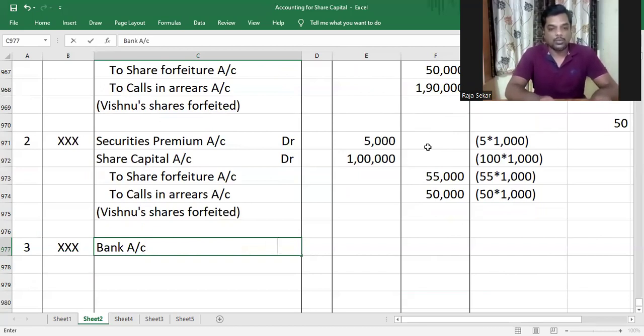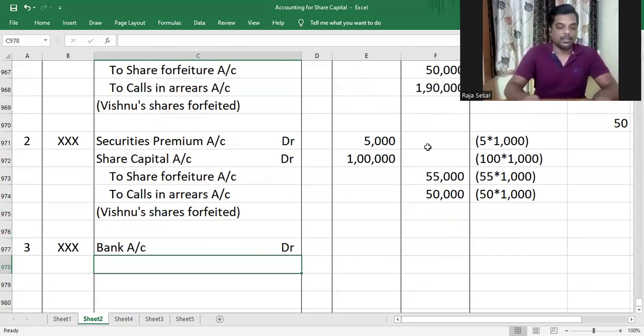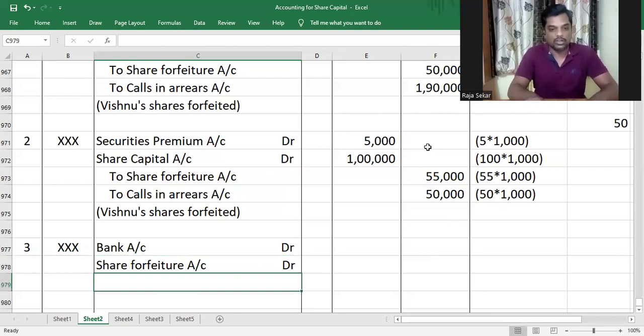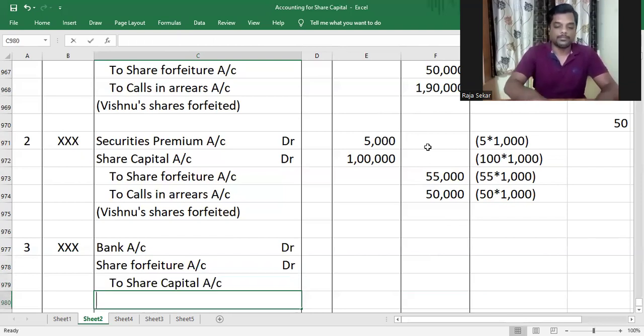So bank account will be debited. Share forfeiture account will be debited. Whenever there is discount on reissue or loss on reissue, you debit share forfeiture account. And obviously, when shares are reissued, share capital account will be credited. Shares reissued to Shreya.